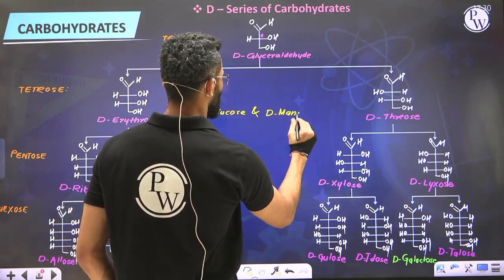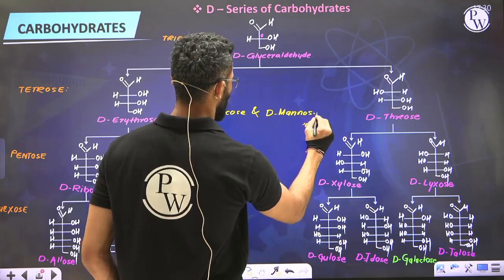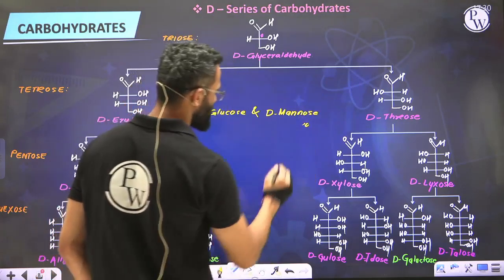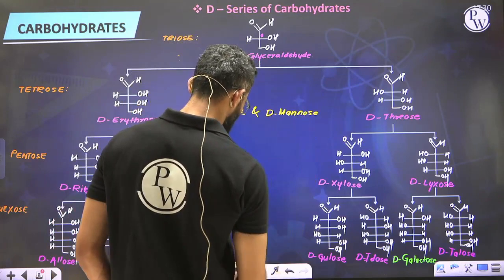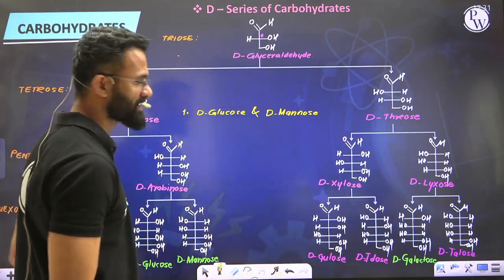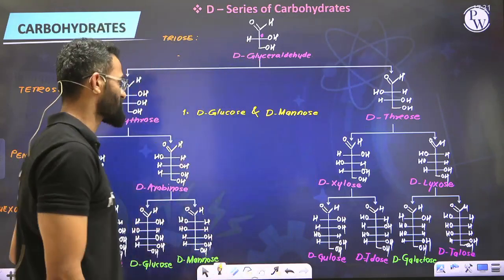These are the common monosaccharides which you will see. Probably questions can be asked upon them, so you'll have to remember the structure. But again, remembering the structure is not really that difficult. Why? Let's learn this concept first.